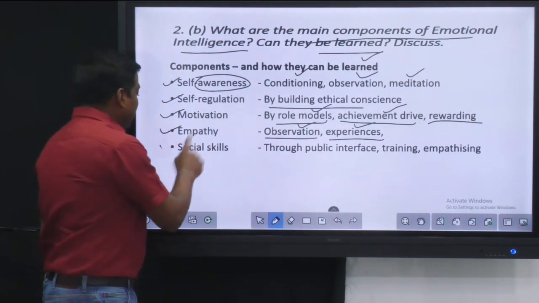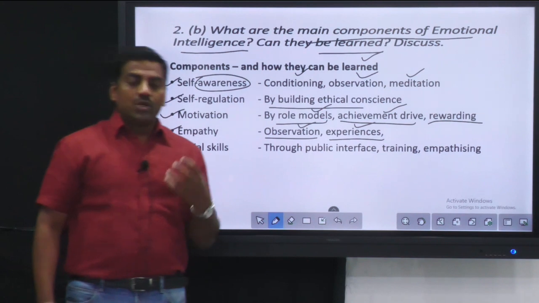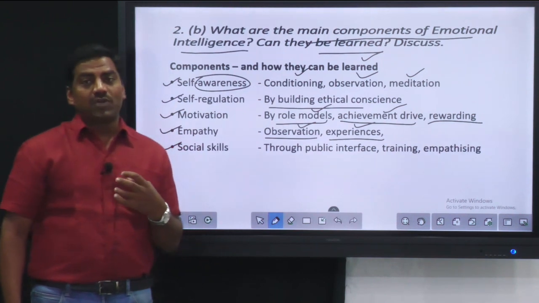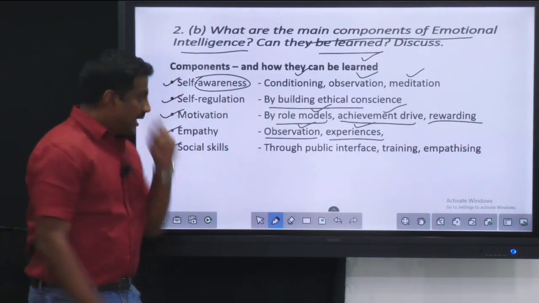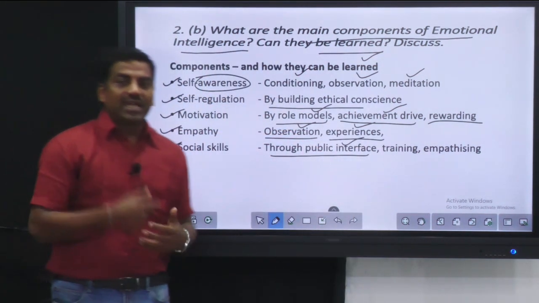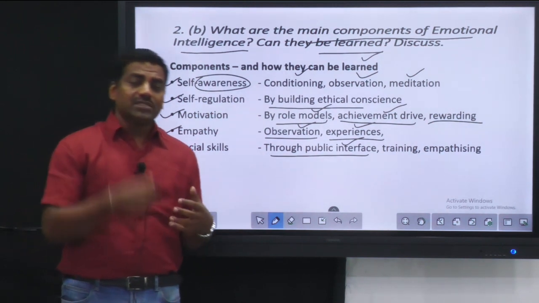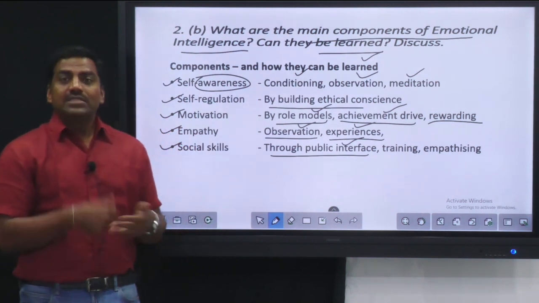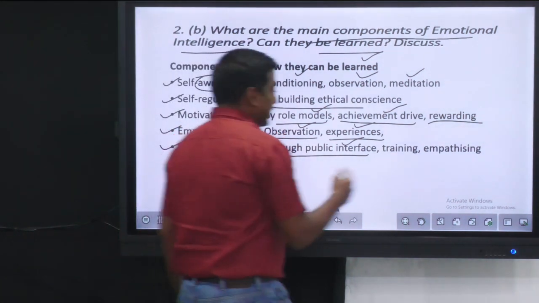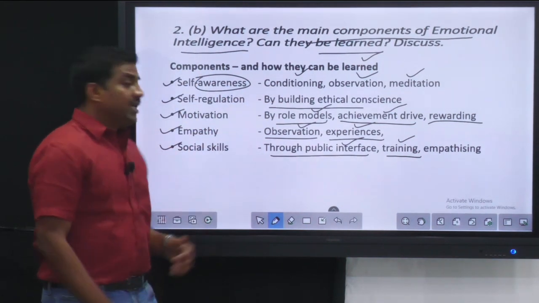And coming to the final thing, that is the social skills that we need. That is nothing but the interpersonal skills that we need to regulate others' emotions, using their emotions and your emotions for the final objective. We can practice that by being in public interface, interacting with many people, taking ourselves into difficult situations, or through exercises and group activities. So we will definitely learn the social skills. Even our service training helps us cultivate the social skills.